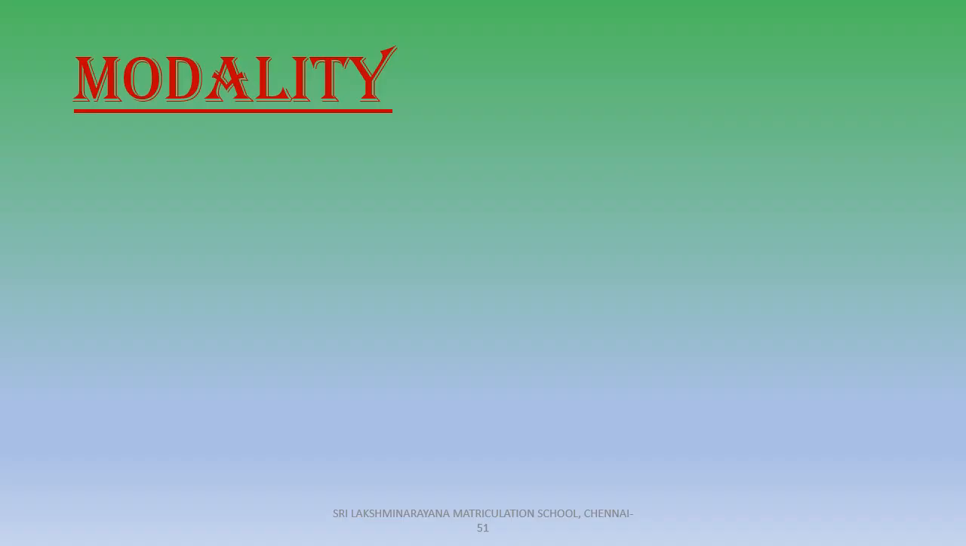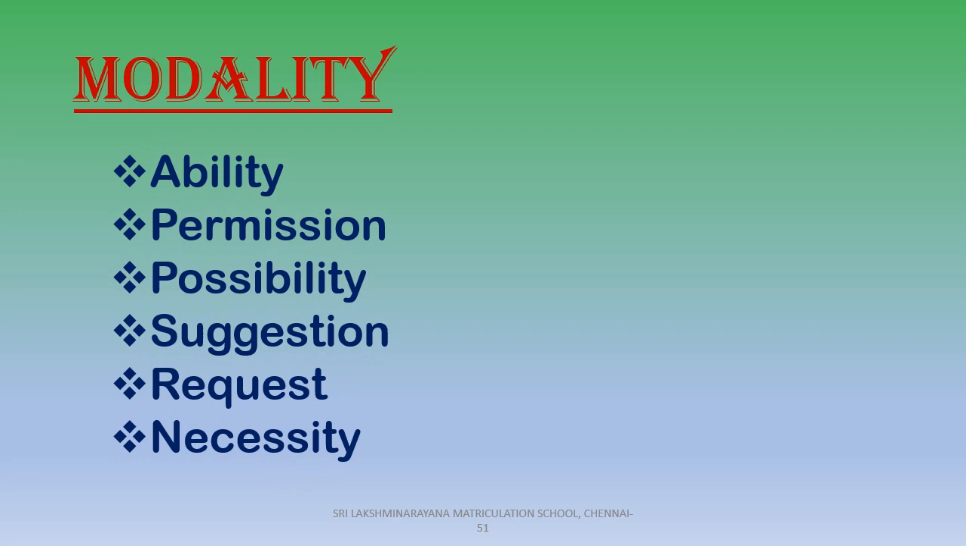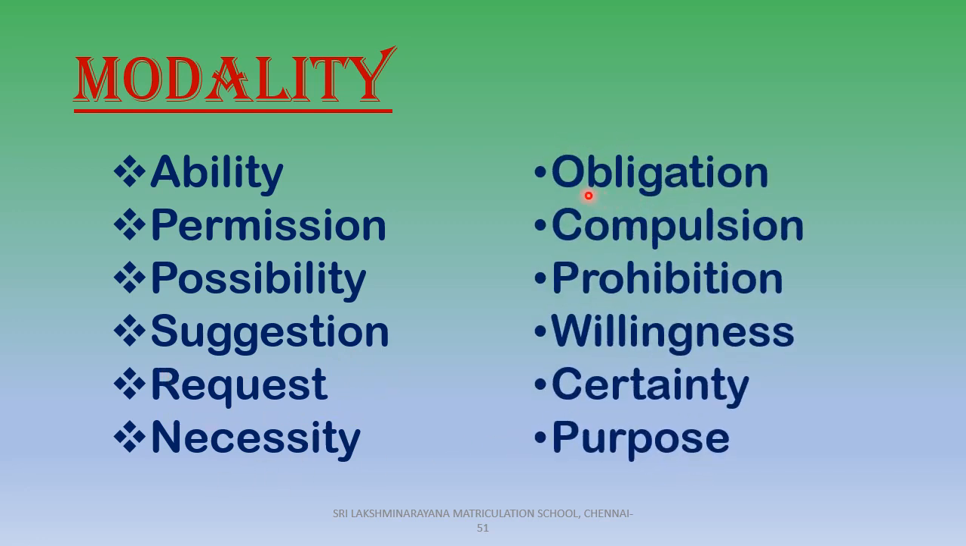Now let's see all the other modes or modality that show the feeling of the speaker about the action. Such feelings are ability, permission, possibility, suggestion, request, necessity, obligation, compulsion, prohibition, willingness, certainty, and purpose. Modals are nearly 13 in number. Out of the 13, 9 are called modal verbs and the remaining 4 are called semi-modals.